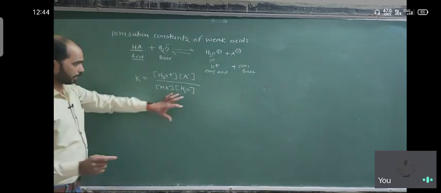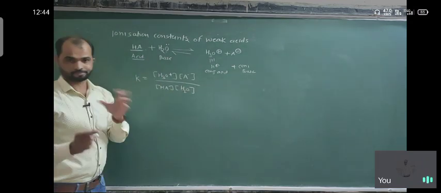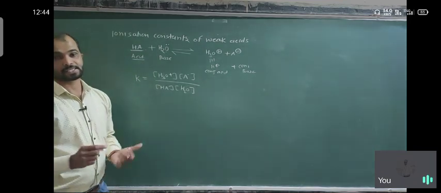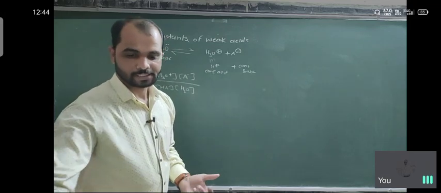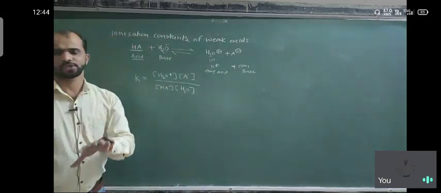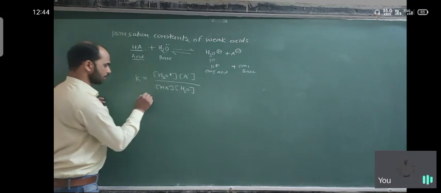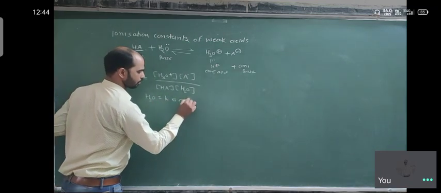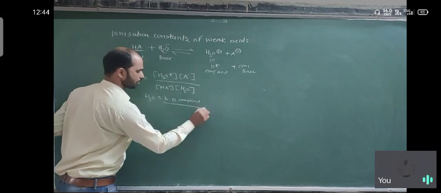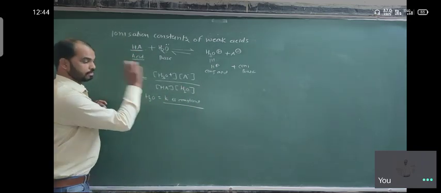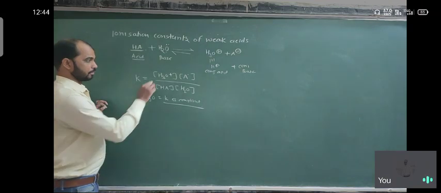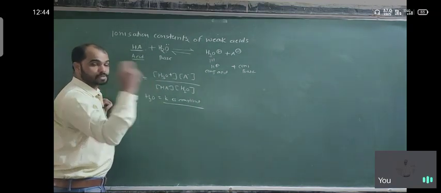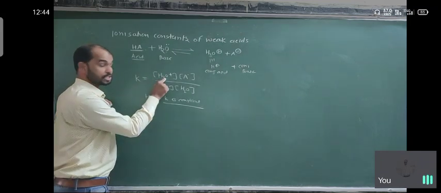But here water is the solvent, which is present in a large, excess amount, so its concentration is constant. For water we consider small k as the constant. H3O plus is always equal to the H plus ion concentration because it produces the H plus ion.